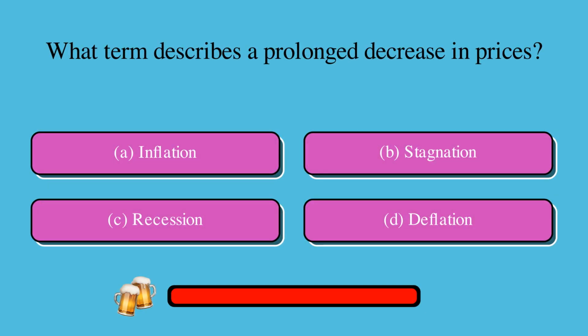What term describes a prolonged decrease in prices? Is it A, inflation, B, stagnation, C, recession, or D, deflation? The correct answer is D, deflation.